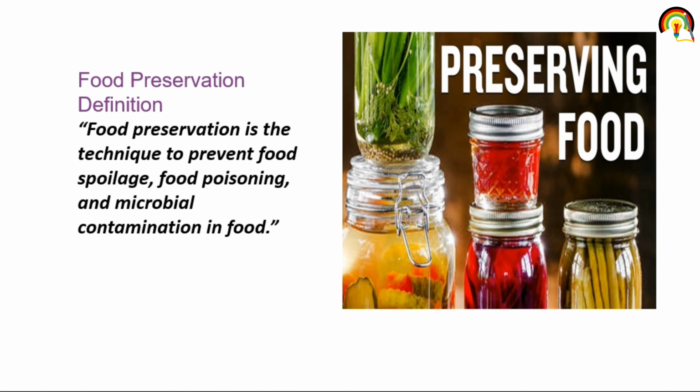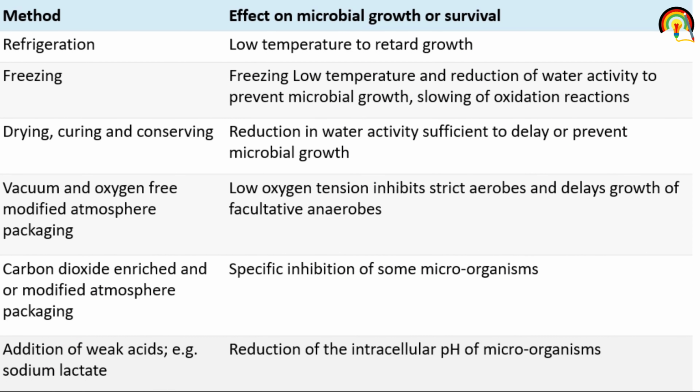Next one that we are going to discuss is food preservation. So what is food preservation? Food preservation is the technique to prevent food spoilage, food poisoning, and microbial contamination in food. So it is the technique where you prevent food from contamination, spoilage, or food poisoning and microbial contamination. How can you prevent it? There are certain kinds of methods like smoking, freezing, and refrigeration. By these methods you can prevent food from contamination or spoilage.